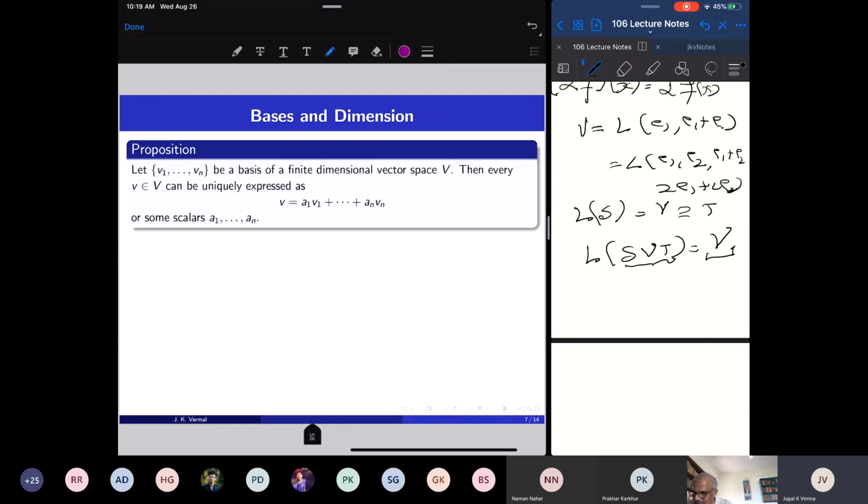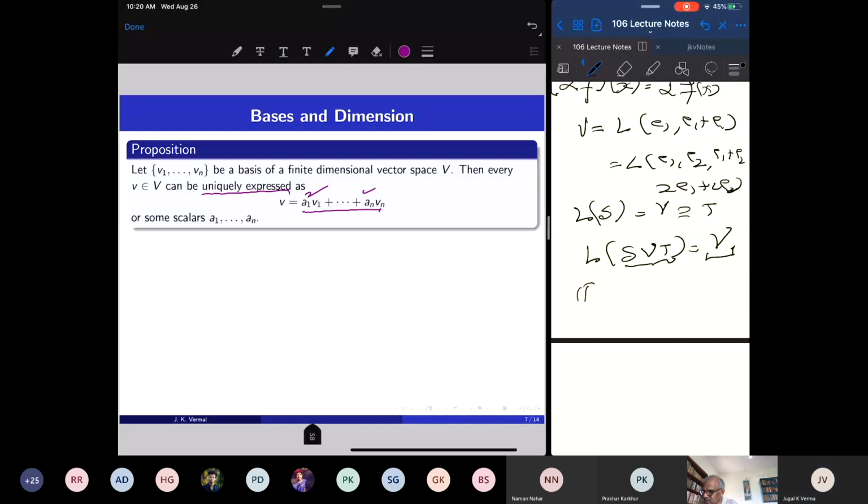So if I have a finite dimensional vector space and v1 up to vn is a basis, then every vector can be uniquely expressed. This is important. Every vector is a unique linear combination of elements of the basis. These a1, a2, up to an are uniquely determined. So if I have a basis, that means a linearly independent set whose linear span is the whole space, then every vector in V is a unique linear combination of v1 up to vn.